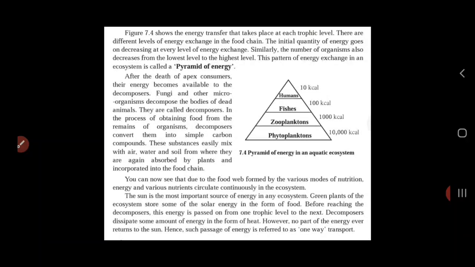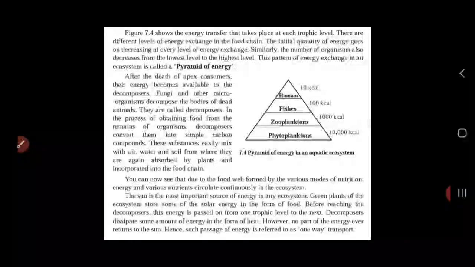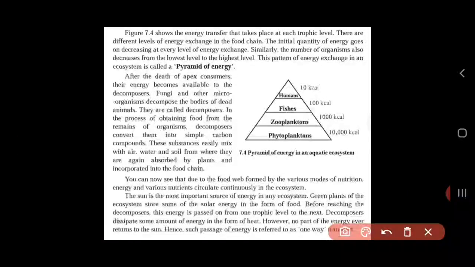The initial quantity of energy goes on decreasing at every level of energy exchange. In this part, what we are going to understand is how food gets distributed from one level to another level, so how energy transfer takes place. As it is mentioned, the initial quantity of energy, if you can see this line, goes on decreasing at every level of energy exchange.